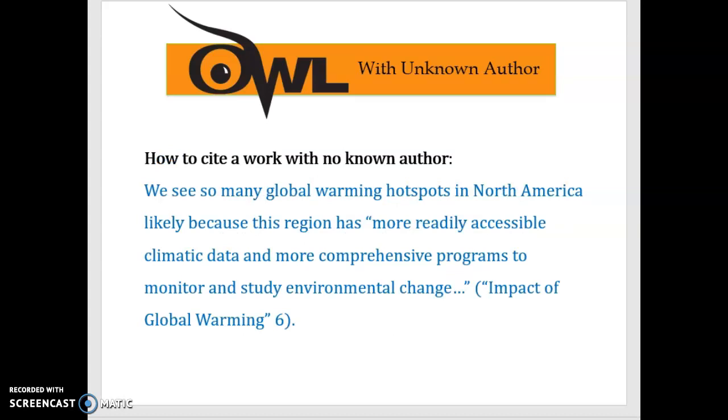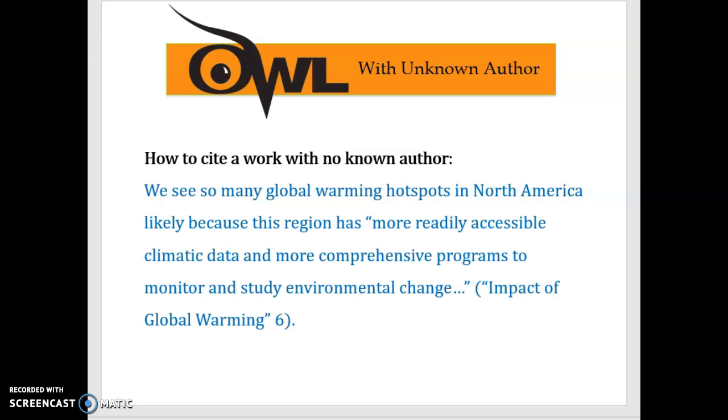All right, so the examples we just looked at are when we know who the author is, but often you may be wanting to reference a report or an article that you found, a credible article that you found online.